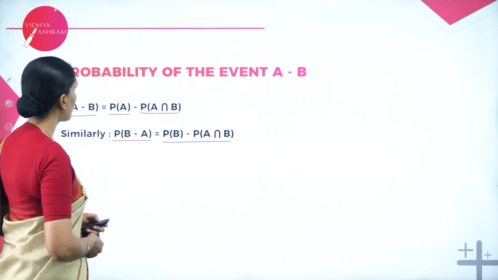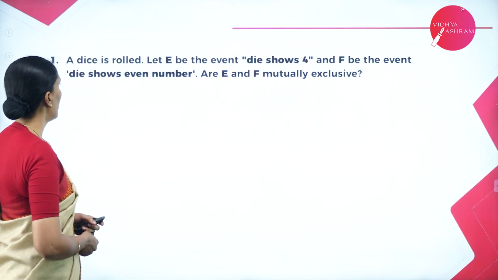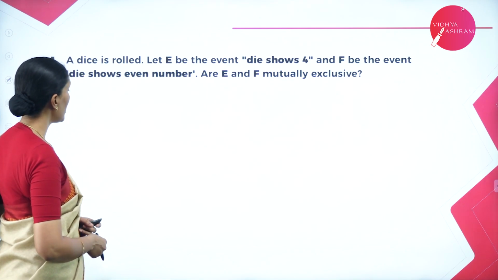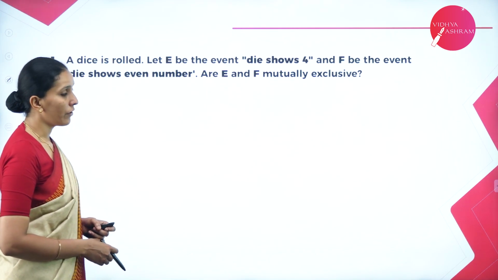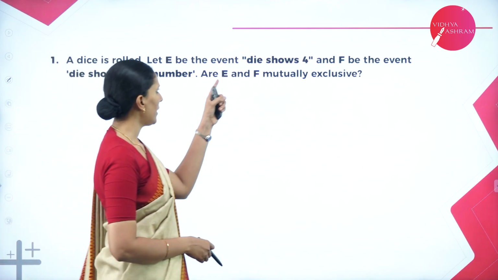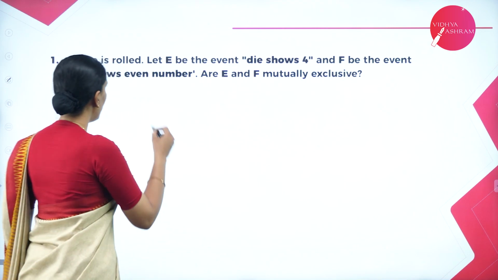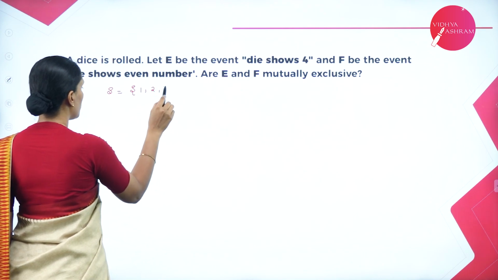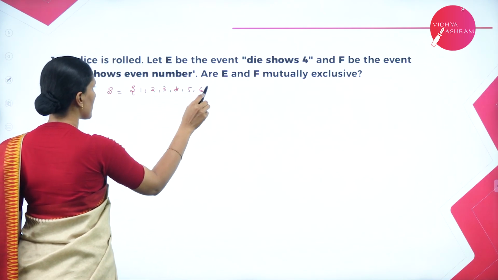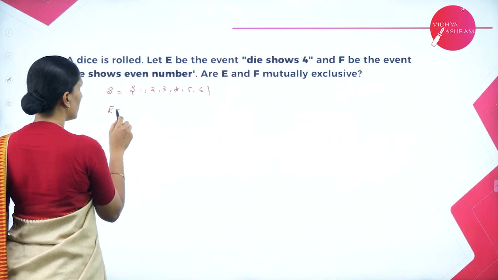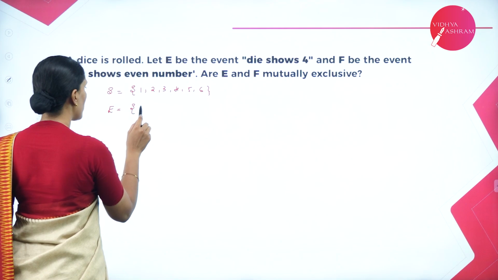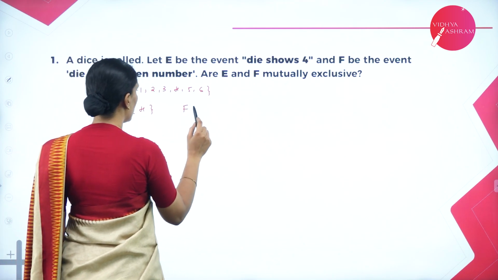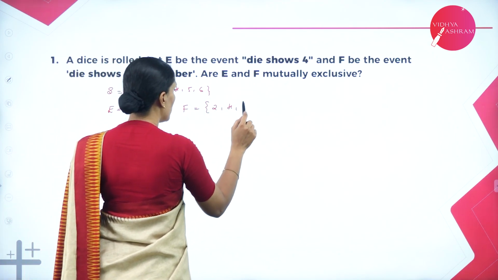So now let us calculate the probability for different experiments. A die is rolled. Let E be the event, die shows 4, and F be the event, die shows an even number. Are E and F mutually exclusive? That means, is E intersection F empty? First let us write the sample space when a die is rolled. The sample space is 1, 2, 3, 4, 5, 6. Next, E is the event, die shows 4. So the only possibility is 4. It's a simple event. F is the event, die shows an even number. So that is 2, 4, 6.